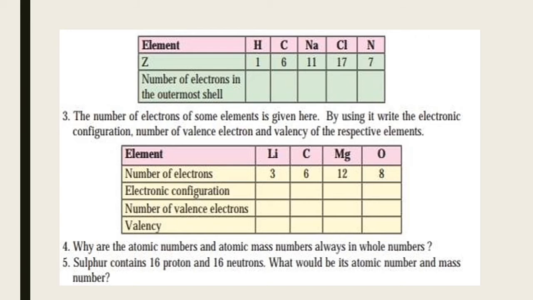Chlorine 2, 8, 7, that means 7 electrons in the outermost shell. Nitrogen 2 and 5, that means 5 electrons in the outermost shell. So with the help of electronic configuration, we can also solve the second table that contains number of electrons, electronic configuration, and number of valence electrons and valency also. We can solve this table with the help of electronic configuration.